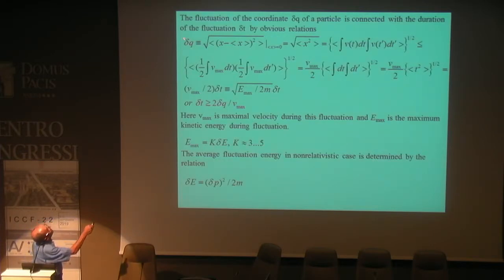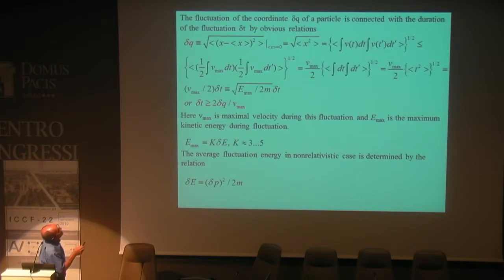The fluctuation of the coordinate is less than the maximal velocity of motion of the particle during the fluctuation multiplied by the duration of the fluctuation, divided by two, because any fluctuation begins from a point, we have the fluctuation of the coordinate, and a return trip. So we have two ways, to and return.